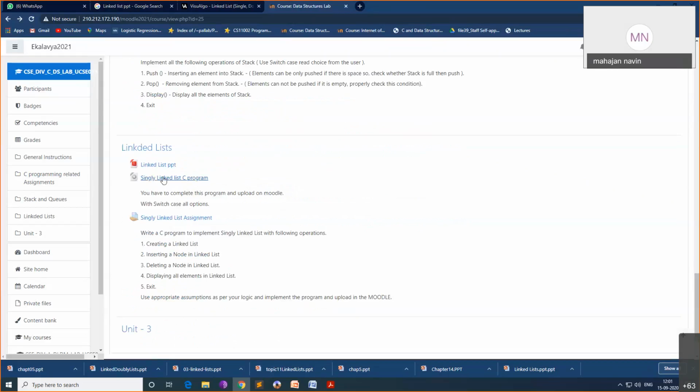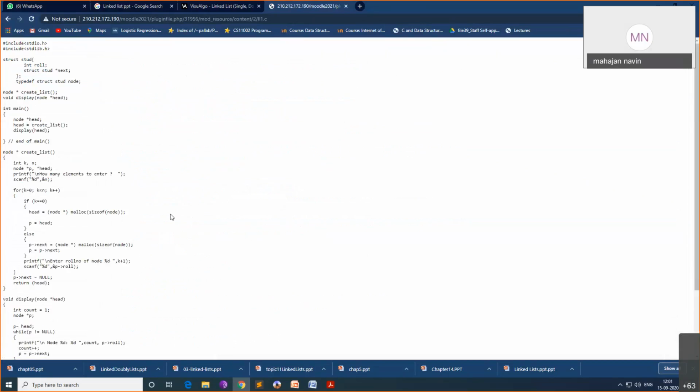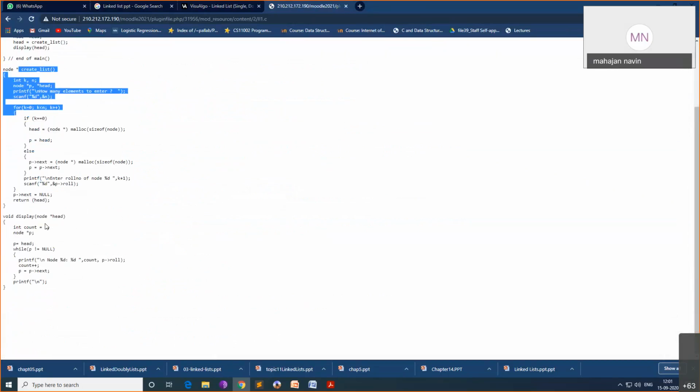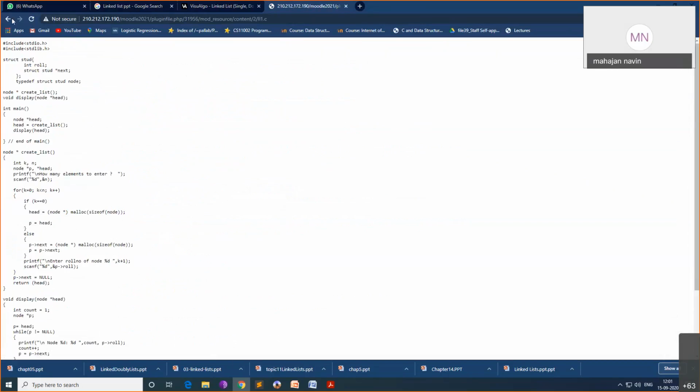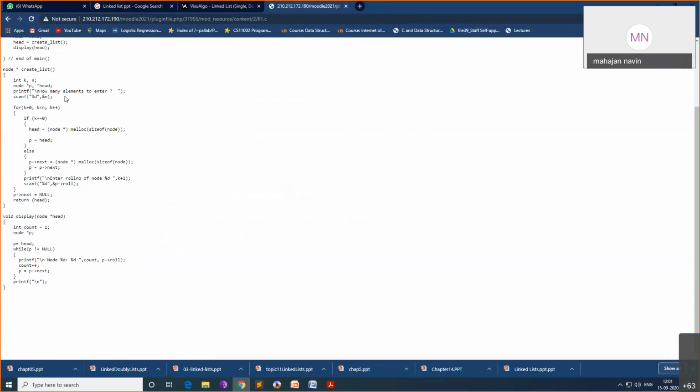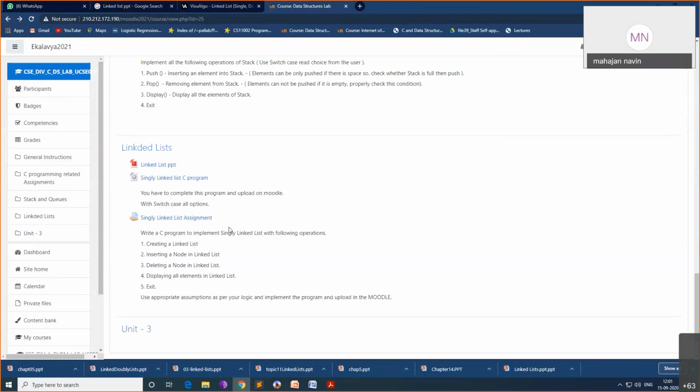Single linked list. The single linked list program I had written earlier in the last lecture was to create a list and display a list. So what was left here? You have to add two more functions, that is inserting a node in a single linked list, and deleting a node. You can display all the time, because display is already present. So you have to write a singly linked list assignment program, which is like this.